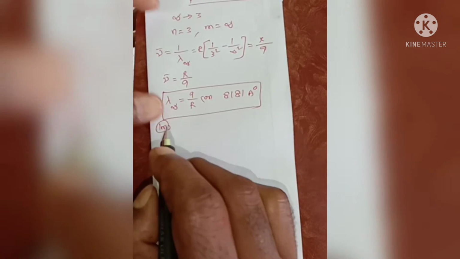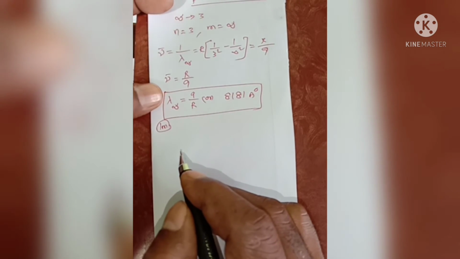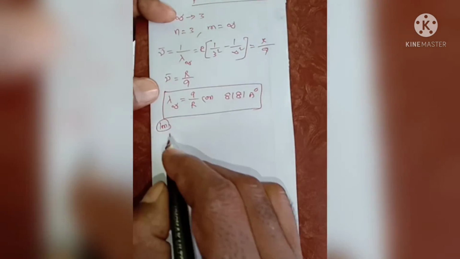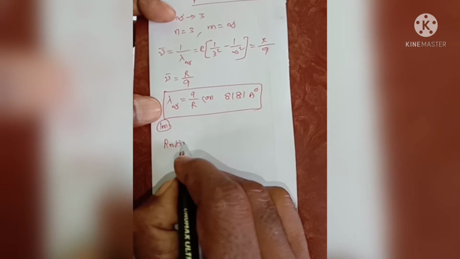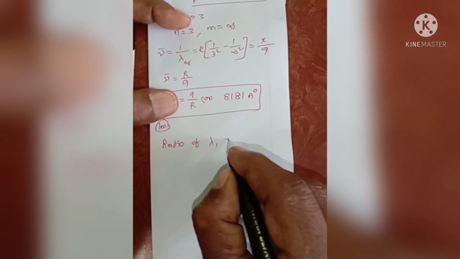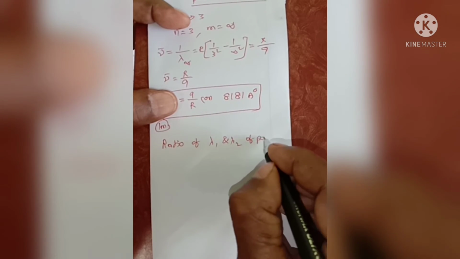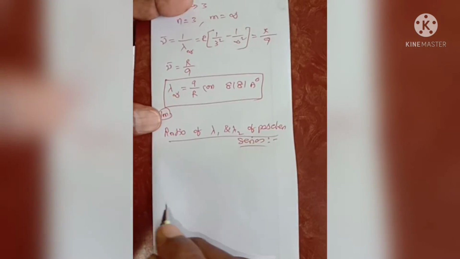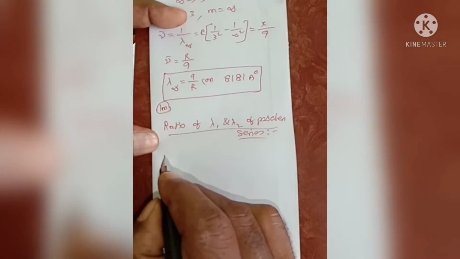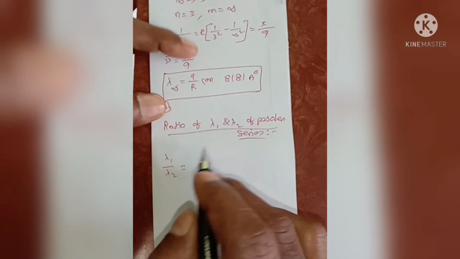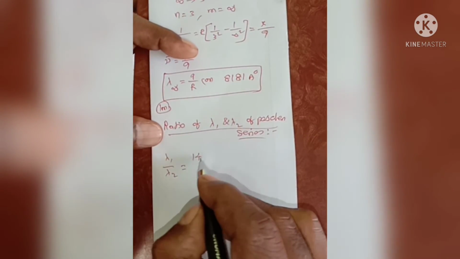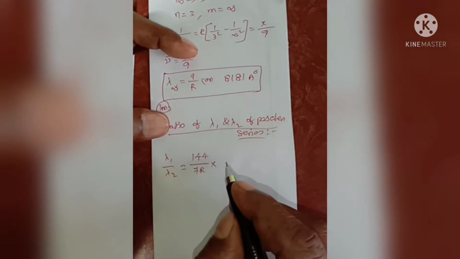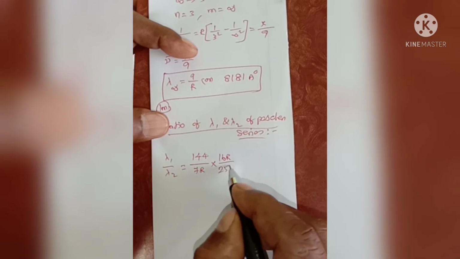Next, the ratio of the wavelength of the first line and the second line of the Paschen series. This is very important. Lambda 1 divided by lambda 2 is equal to the first line wavelength, 144 divided by 7R, into lambda 2 value, 16R divided by 225.